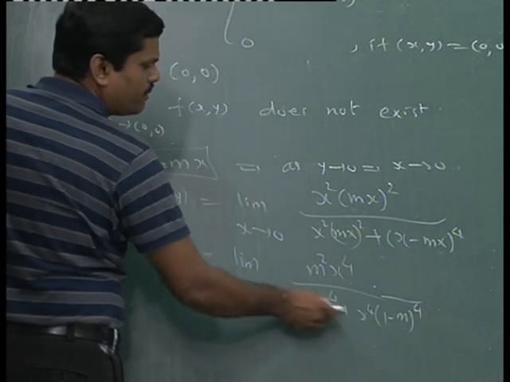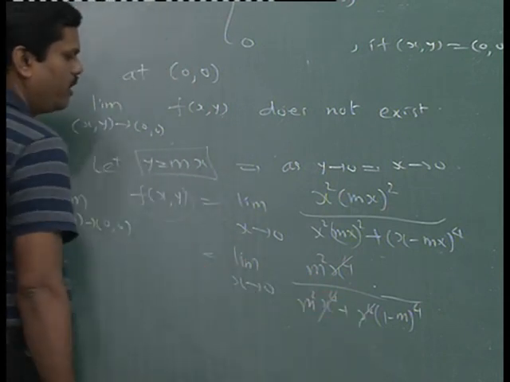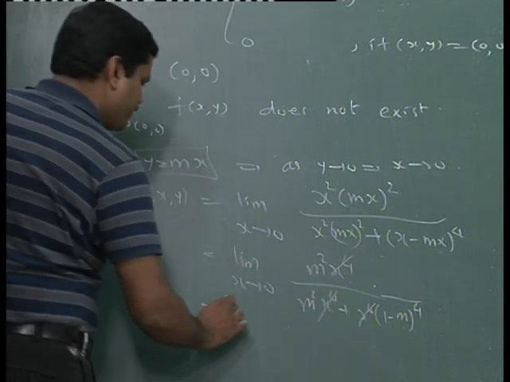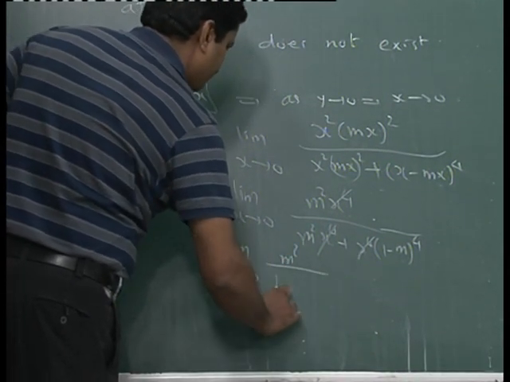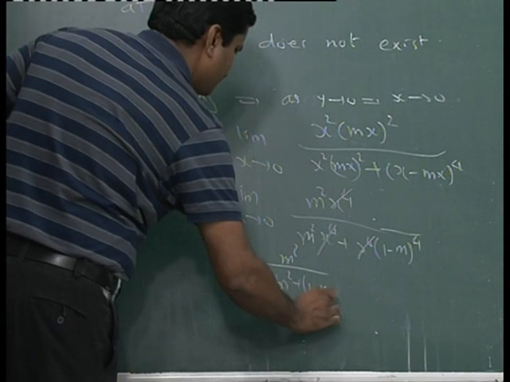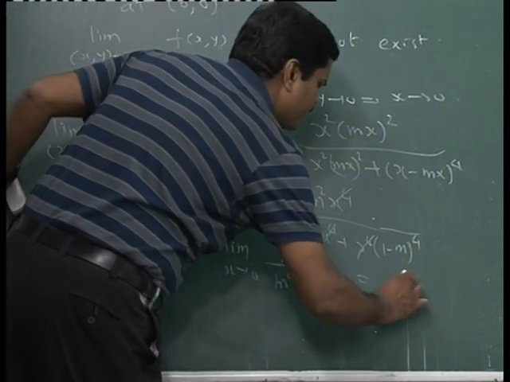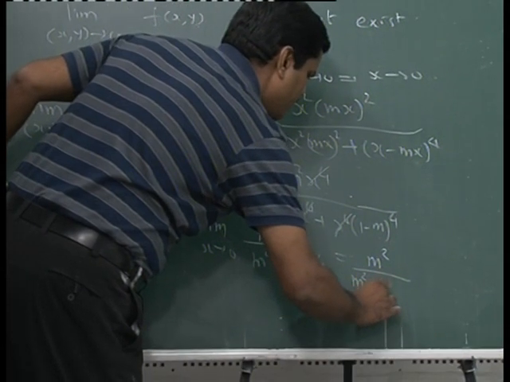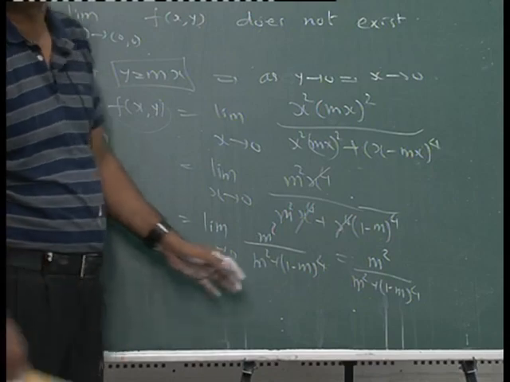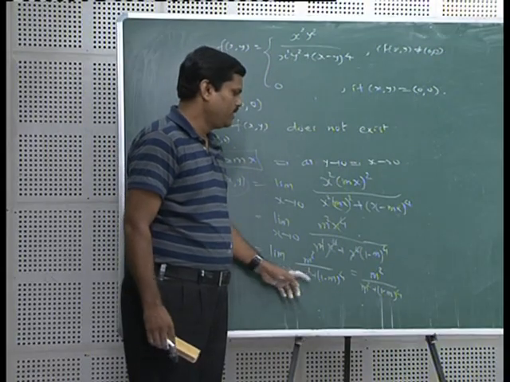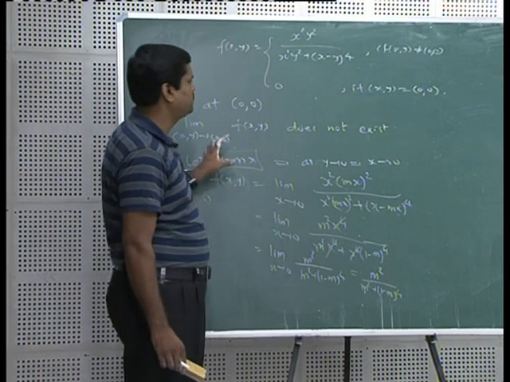Again x raised to 4 is common from this, and it is also here. So, I can cancel x raised to 4 from numerator and denominator. What is left is limit x tends to 0 m square upon m square plus 1 minus m raised to 4. So, this limit is equal to m square upon m square plus 1 minus m raised to 4, because limit of a constant is constant. Okay. So, this limit also depends upon the given path, hence it does not exist.